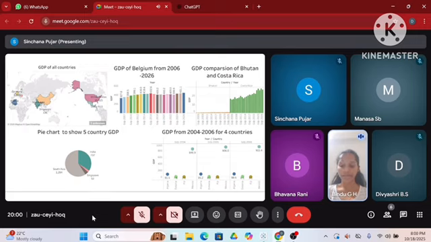The bar chart at the bottom right shows the GDP comparison of Bhutan and Costa Rica. This compares the GDP of Costa Rica and Bhutan across multiple years, 2005 to 2025. It shows Costa Rica with a larger GDP than Bhutan. Interpretation: Costa Rica has a higher GDP than Bhutan throughout the period, but both countries appear to be growing steadily. That's it. Thank you.